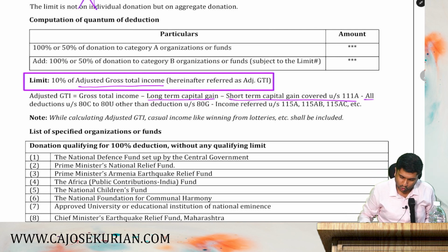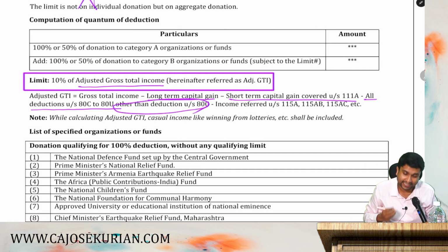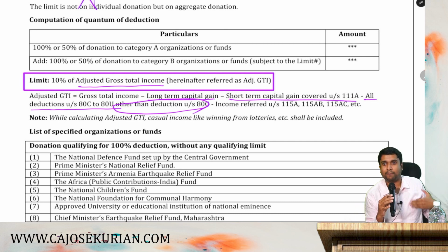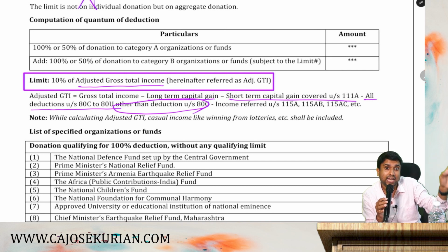And what is next? All the deductions under 80C to 80U are allowed as a deduction except ATG items. Why except ATG items? Because we are about to compute ATG items. So except ATG, you can claim all other Chapter 6A deductions from the gross total income.